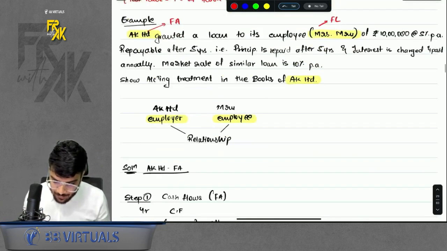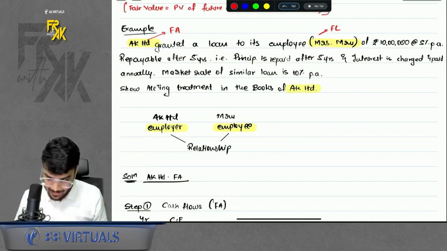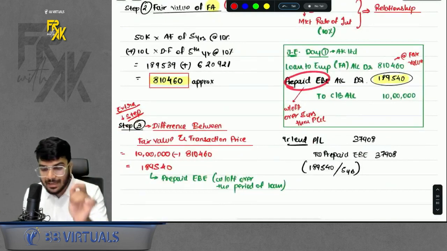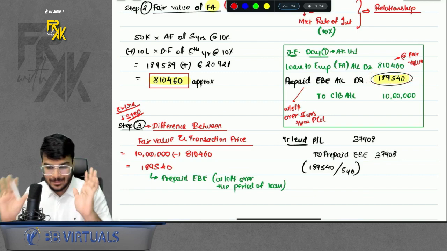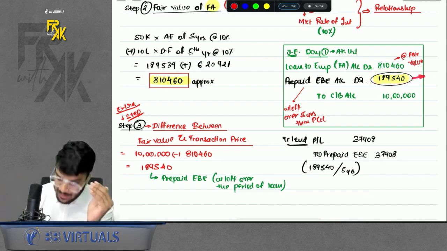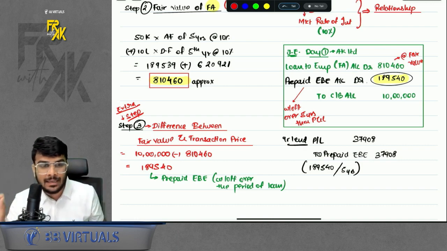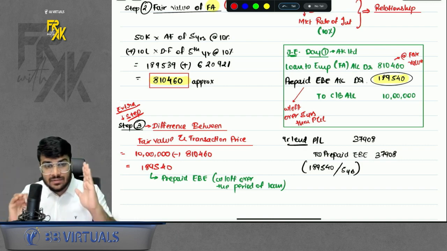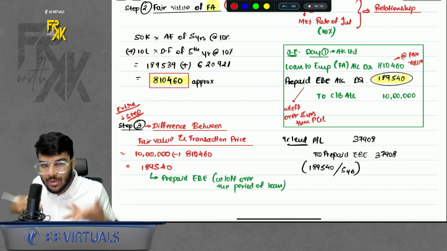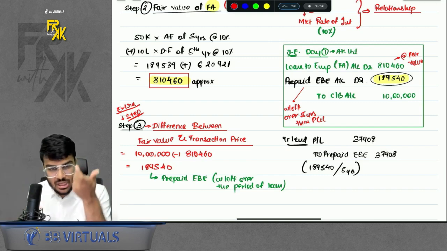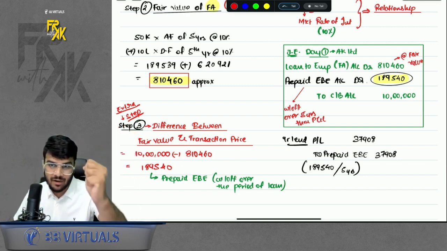That means when the company gives a benefit to its employee, the company will treat it like a prepaid employee benefit expense. Sir, why prepaid? Because the company gave the loan for 5 years. That means this is an expense for the company for 5 years. If I want to give a logic behind this, what is this 189,540? This is nothing but the foregone interest by the company in present value terms. This is the interest which the company could have earned by giving the loan to someone else. But because it gave the loan to its own employee, it has foregone this much interest. So this is the expense for the company, but not of day one, of the whole 5 years. So prepaid employee benefit expense.